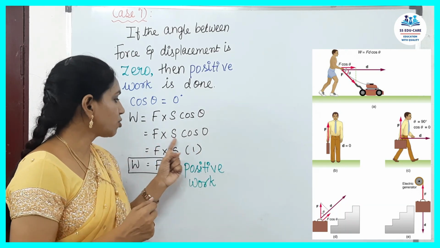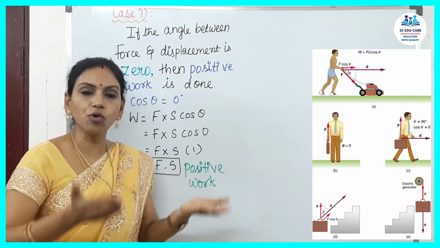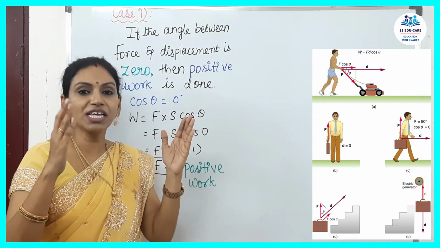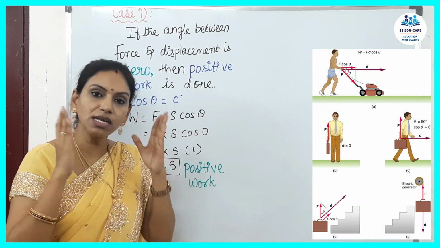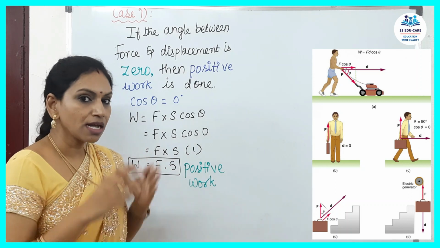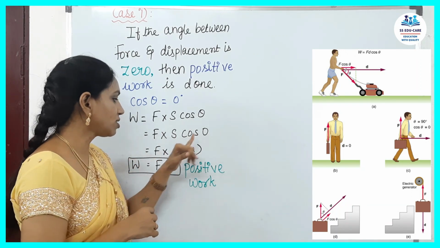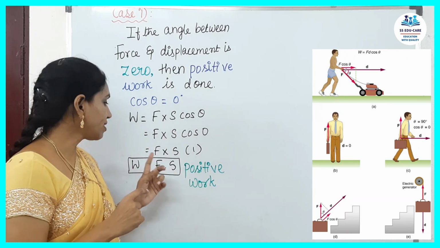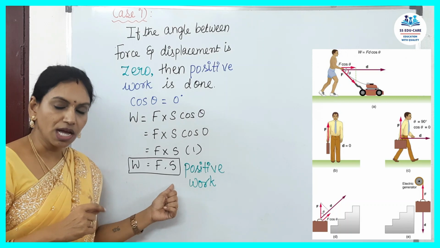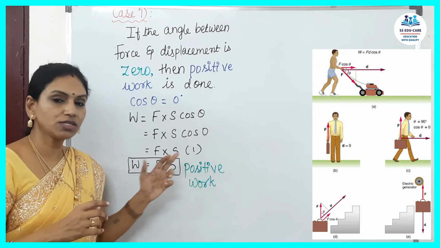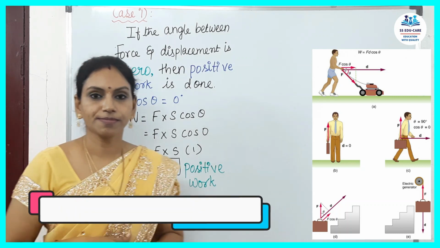So F into S cos 0. There's no angle formed because the force and the displacement are in the same direction. Thus cos 0 is 1. So F into S cos 0 is Fs only. So work done is equal to Fs only, which you call positive work done in case 1 in the picture.